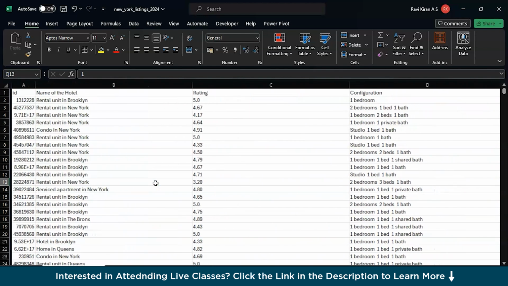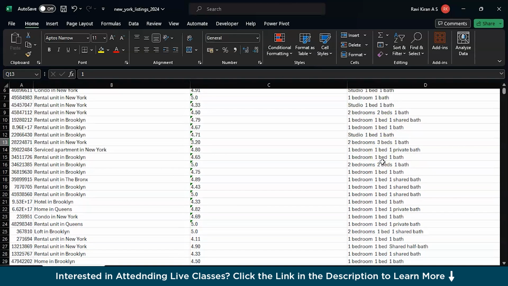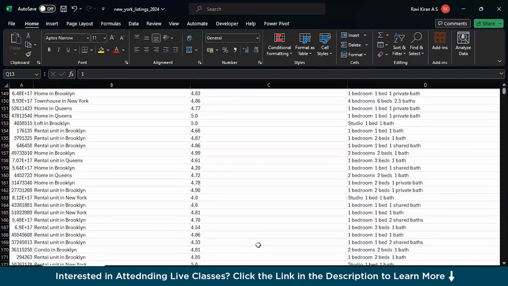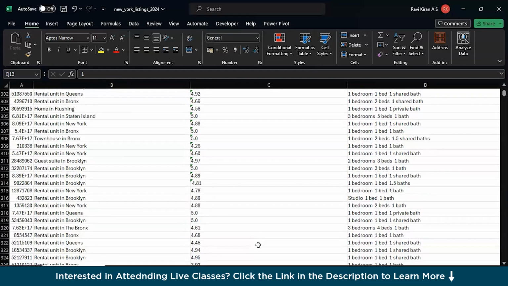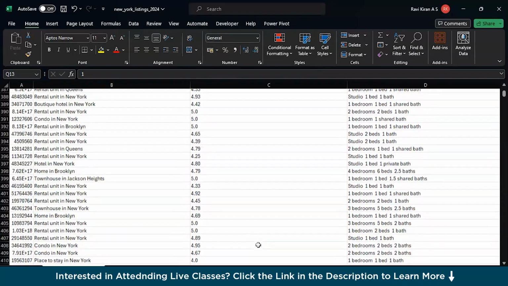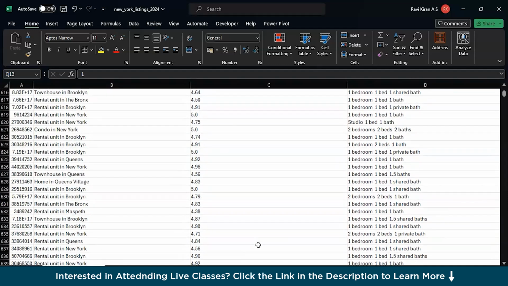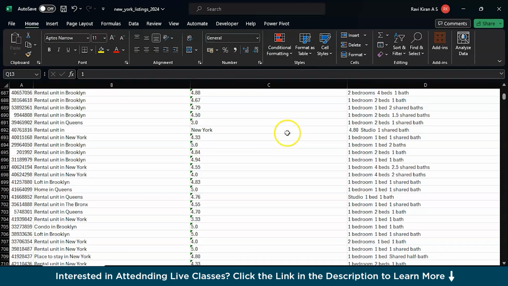I think we're good. And now for verification, if you check the configuration section or the rating section, you will not have any discrepancies spilling into the rating section. The configuration section should not be spilling into the rating section, and that's how we do it. So far it's good enough, and I think there is one problem over here.